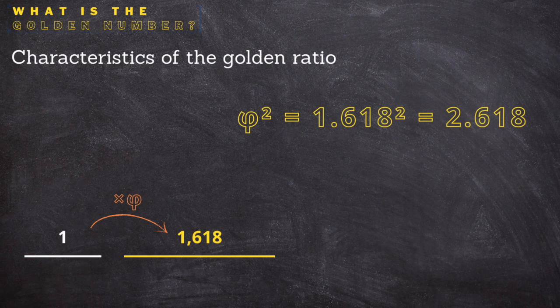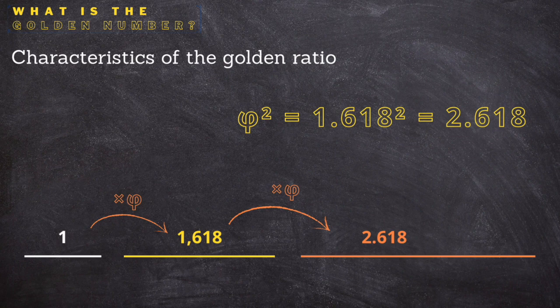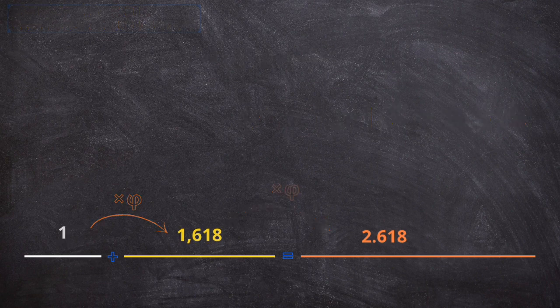If we multiply this second segment by phi, we get a third segment of length 2.618, whose length is equal to the sum of the lengths of the first and second segments. This is valid only if the lengths of the first and second segment respect the golden proportions.